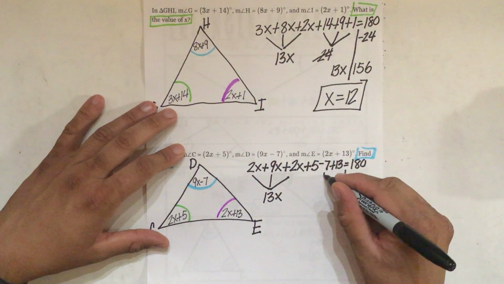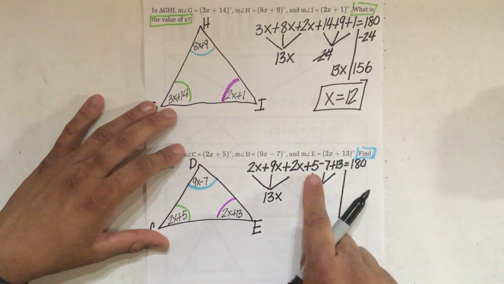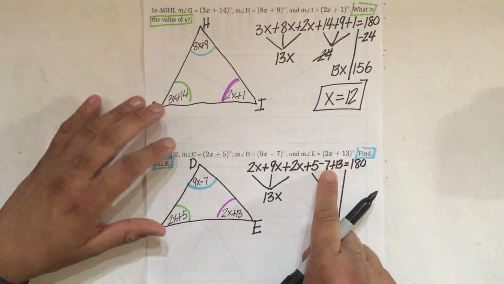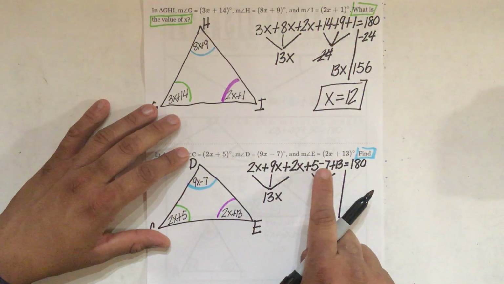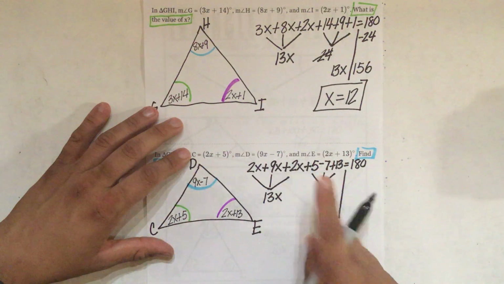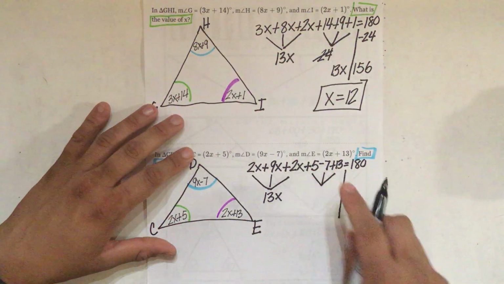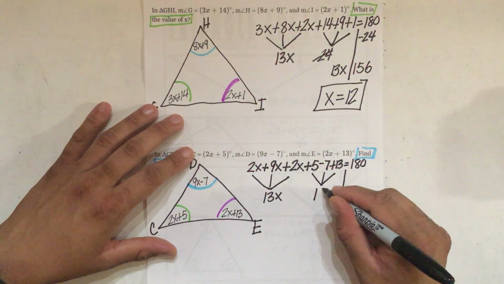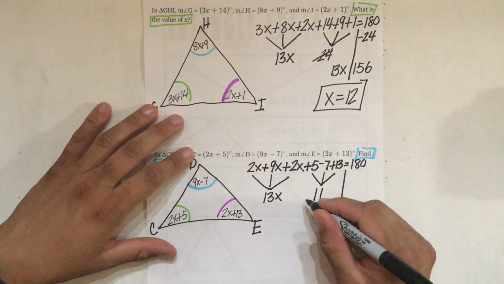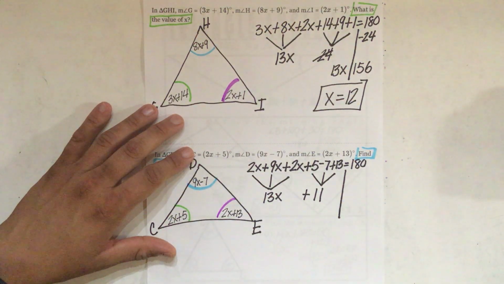Okay. Now I'm going to add the 3 integers here. So 5 minus 7. 7 is bigger, so 7 minus 5 is 2. And it's a -2. So a -2 plus 13, again, they're different. So 13 minus 2 is 11. And 13 is bigger, so 13 is positive. So positive 11.